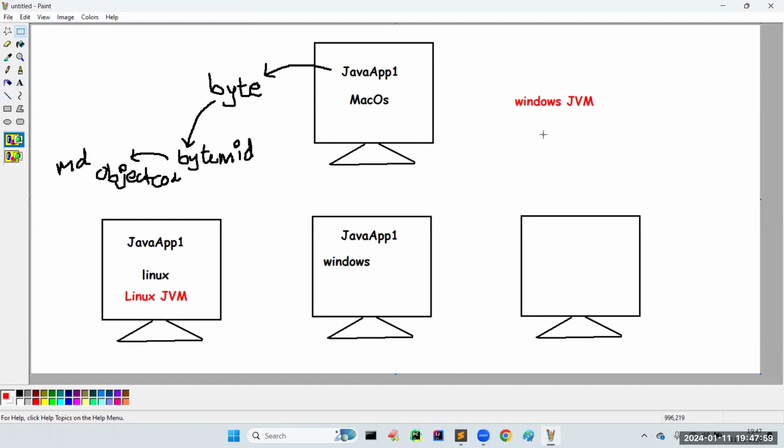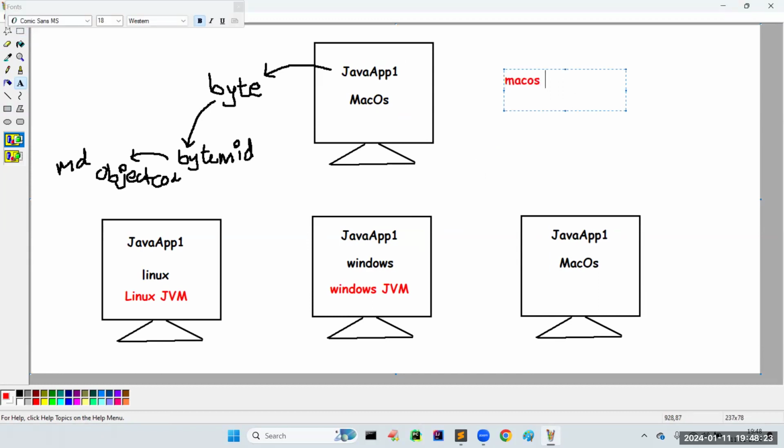Of course, now you can see my machine is going to execute Java programs. Which operating system am I using, sir? I'm using Windows. That's why Windows related JVM will be installed in my system. Like that we can do. Sir, I'm using Mac OS only. No problem. The application is already developed in that Mac OS environment. Happily, it is going to execute one more time. No problem at all. So what is the conclusion?